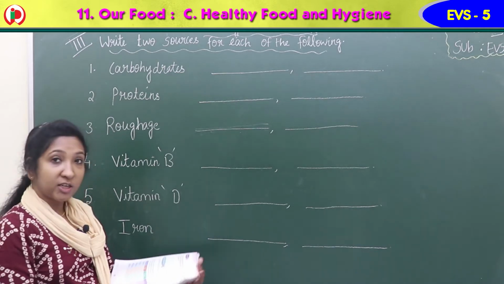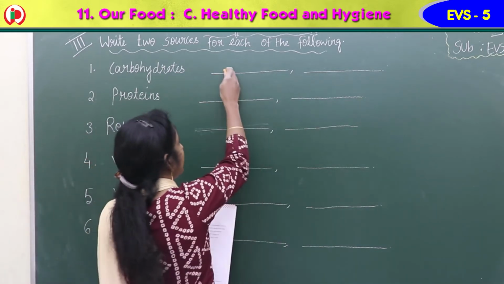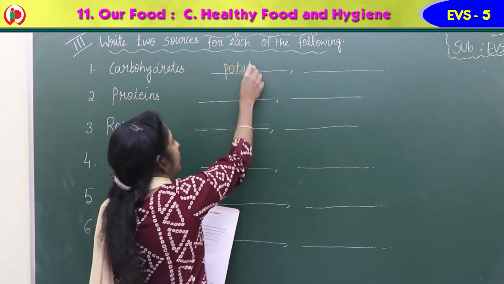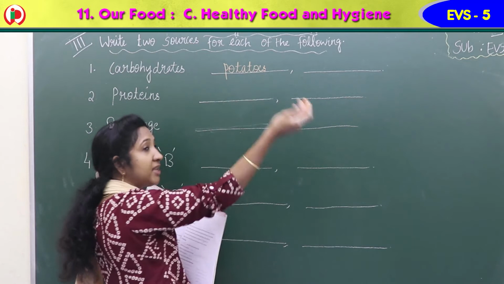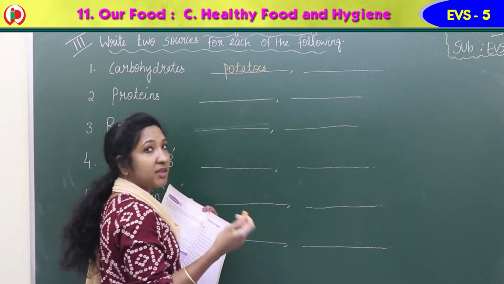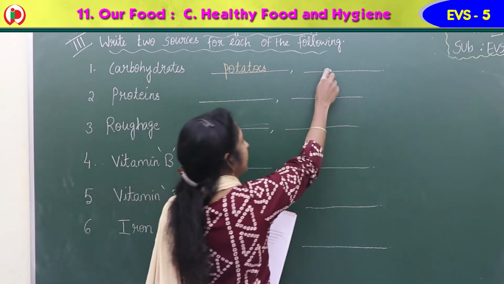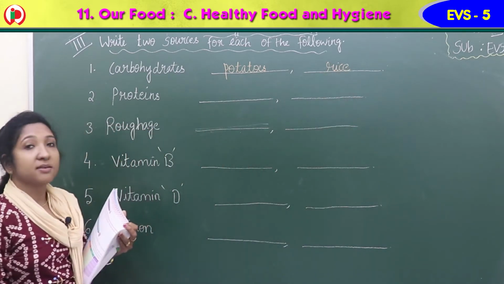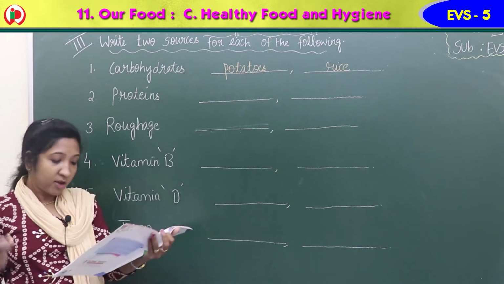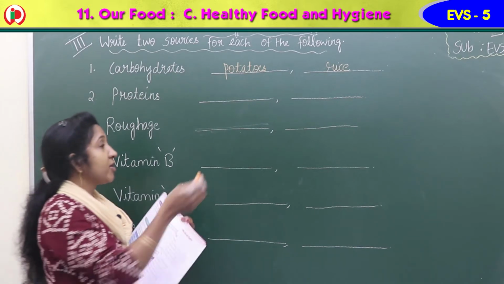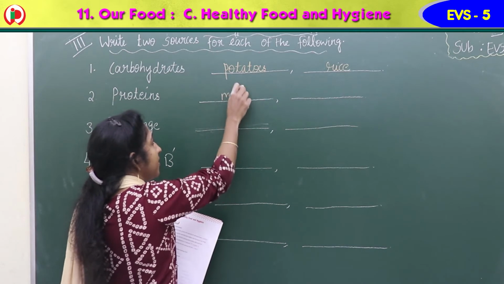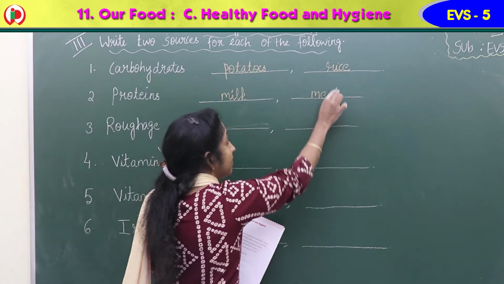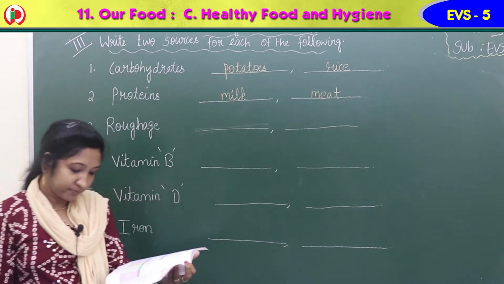So we can write potatoes, rice, isn't it? Potatoes. Then another energy giving food, rice is there, chapati is there, wheat is there. You can write anything, okay? Rice. Next, proteins, bodybuilding food, isn't it? You can write 2 examples. You can write milk, M-I-L-K, milk. Then you can write meat. These are bodybuilding food, milk, meat.